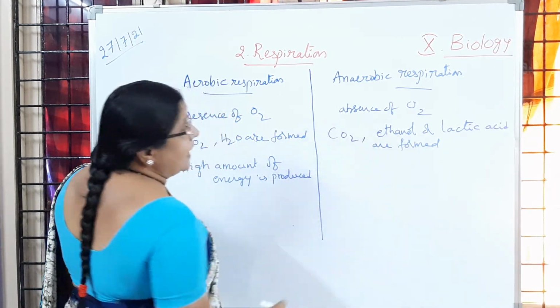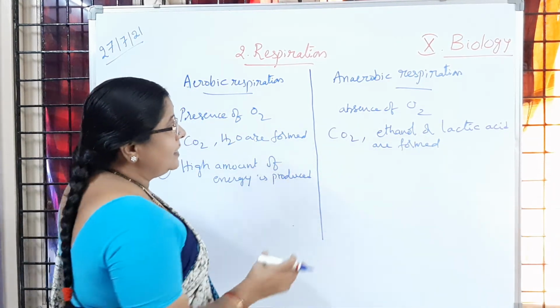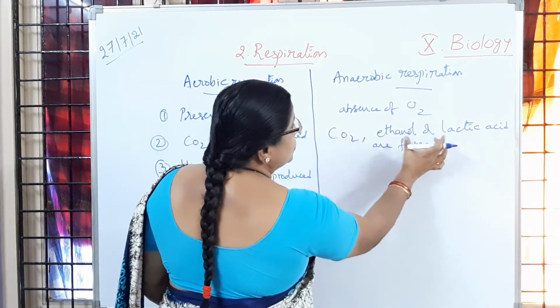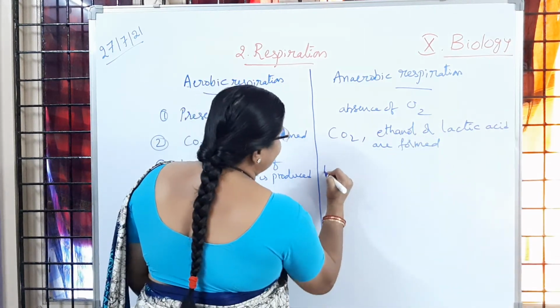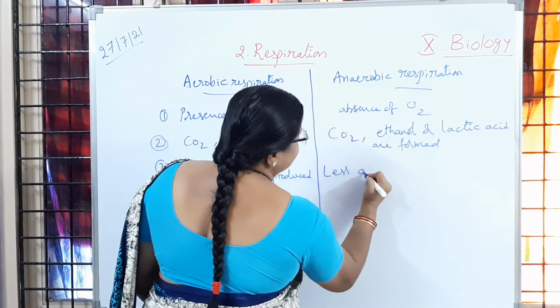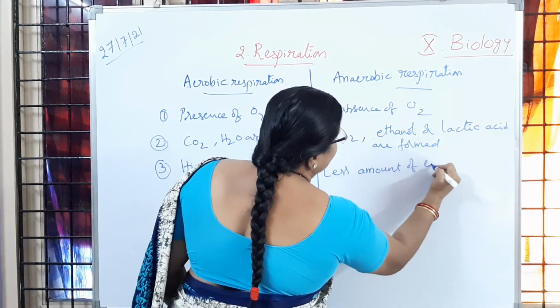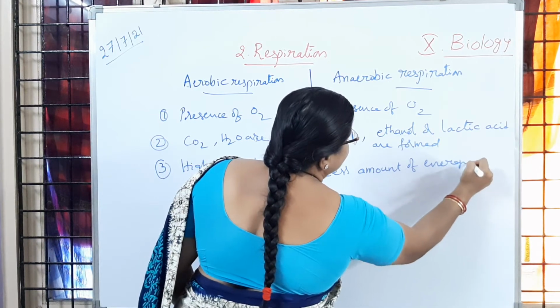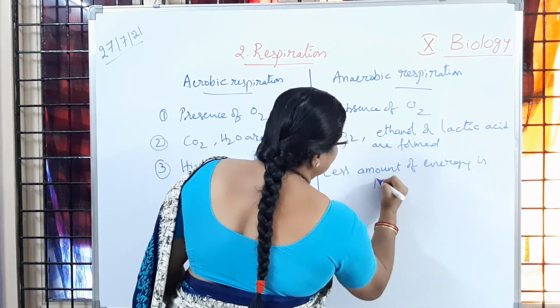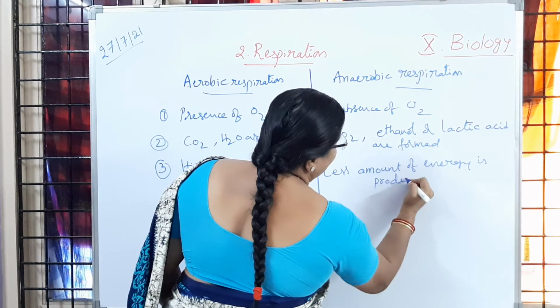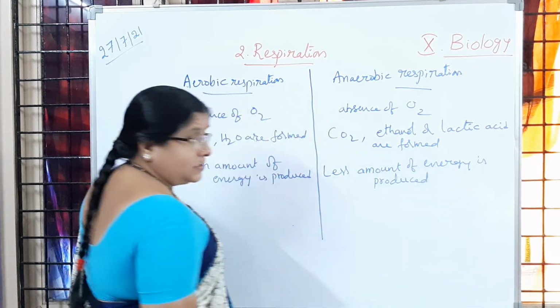As here, in the absence of oxygen, incomplete oxidation of glucose happens, so a less amount of energy is produced. Is it clear to you?